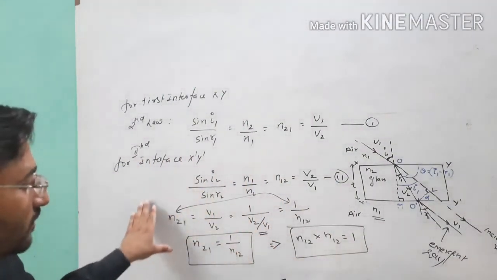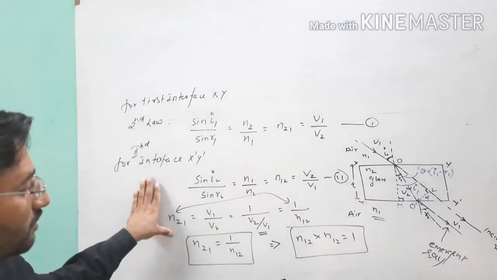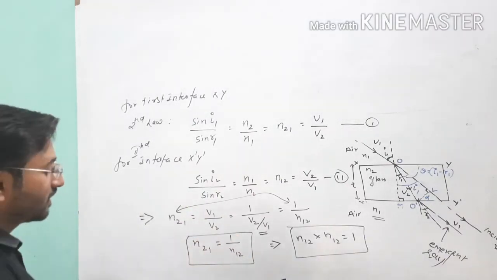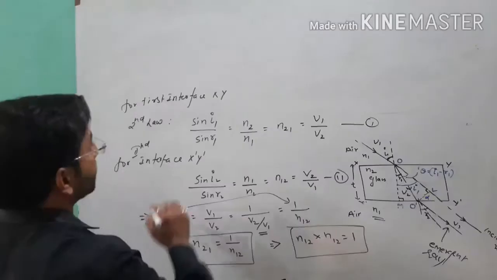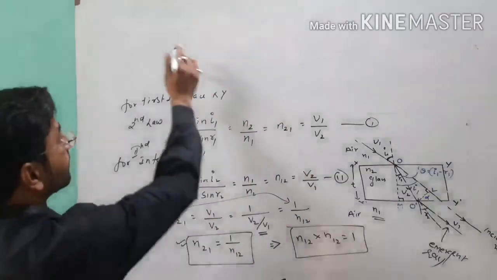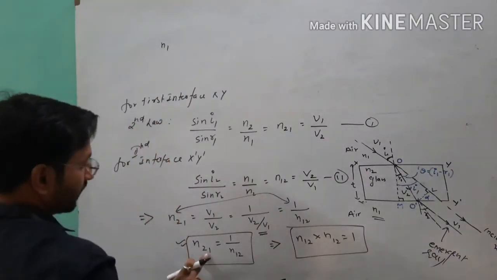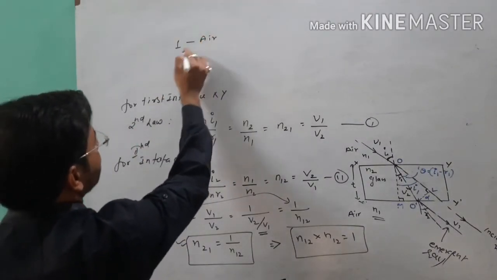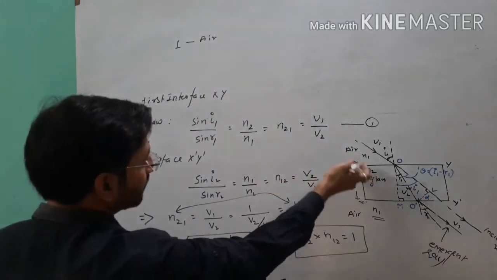So before this, you can try to understand how I prove this relation and what is the meaning of this. Listen, this point is very important for you in terms of numericals. I can replace here N1, first medium. Suppose I want to write, because it is air here, air.